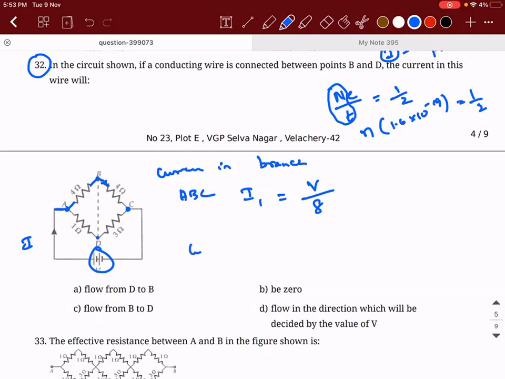Similarly, what is the current in the branch ADC? I2 is how much? V divided by 4. I hope you are clear till this point, right? Yes, sir. But I am interested to know what is the exact potential at point B and what is the exact potential at point D.